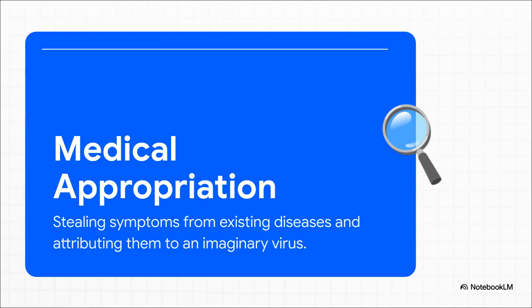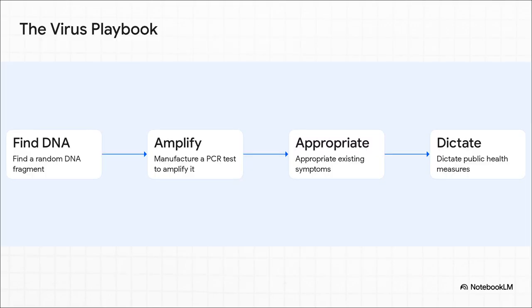According to the text, the medical establishment steals the symptoms and deaths from already existing conventional conditions, things like seasonal flu, lifestyle illnesses, or chronic diseases, and falsely rebrands them as symptoms of their new imaginary virus. Let's move on and see how this builds into what the author calls the virus playbook.